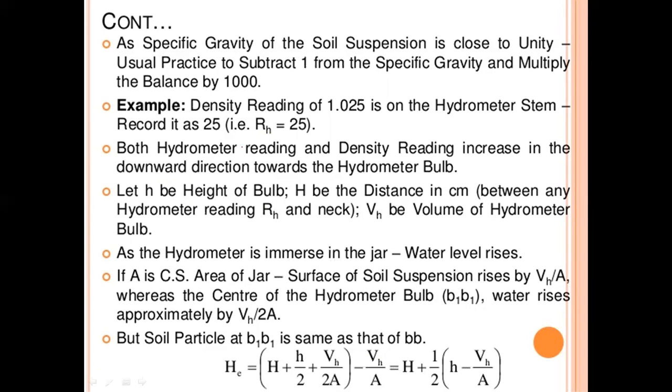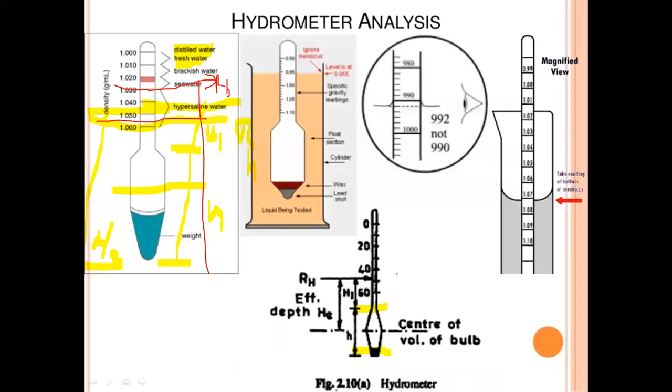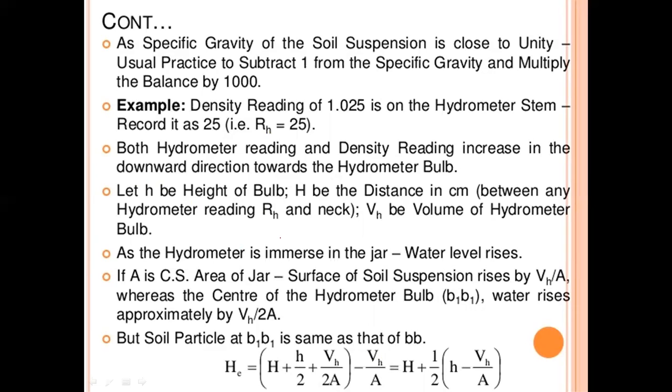Let h be the height of the bulb. So small h means height of the bulb. This portion, this is the height of the bulb, and capital H be the distance in centimeters between any hydrometer reading RH and neck.